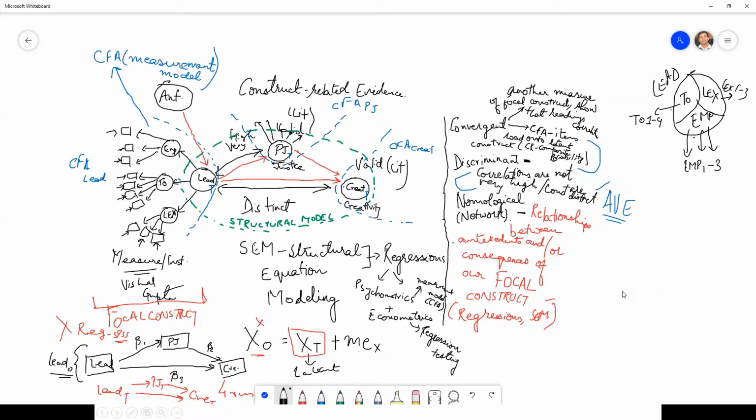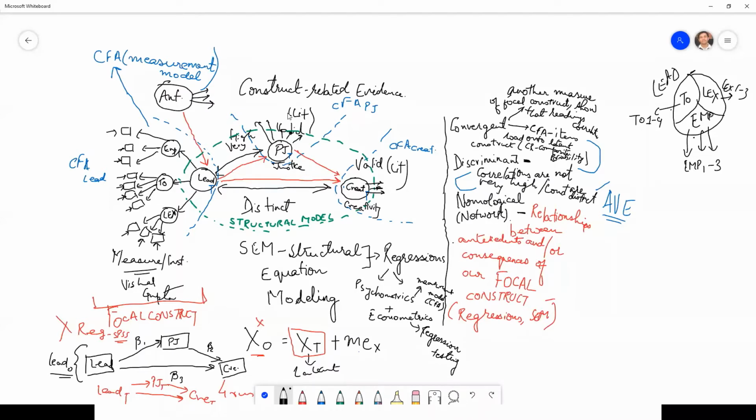Then can I use items to measure that construct instead of leadership? Yes, you will have to have items to measure those constructs. So if you have an antecedent, you will have items to measure those antecedents. This antecedent will have its own items to measure it. PJ has its own items to measure PJ. Creativity has its own 6 items to measure creativity.